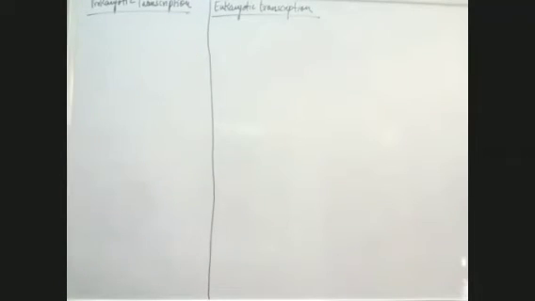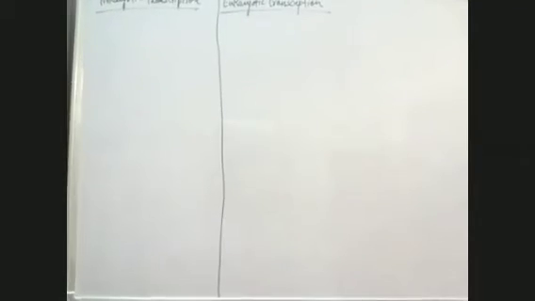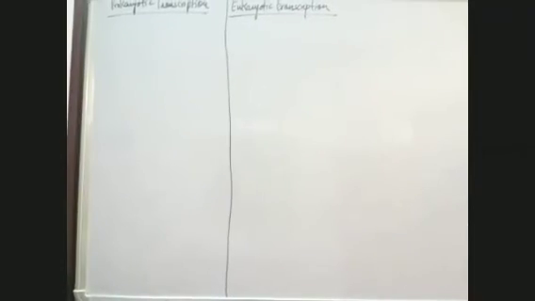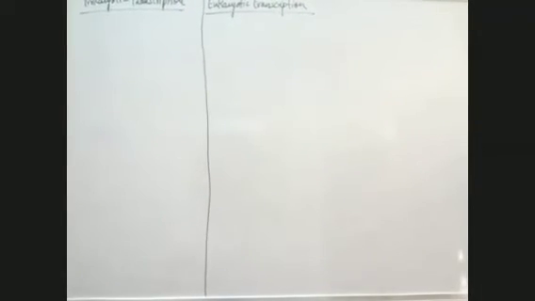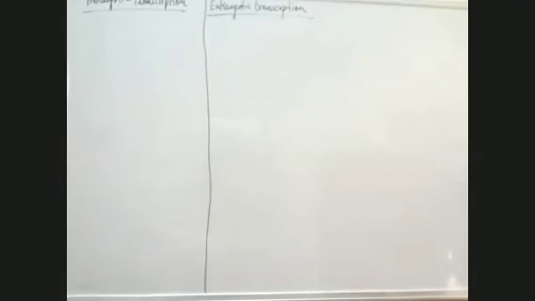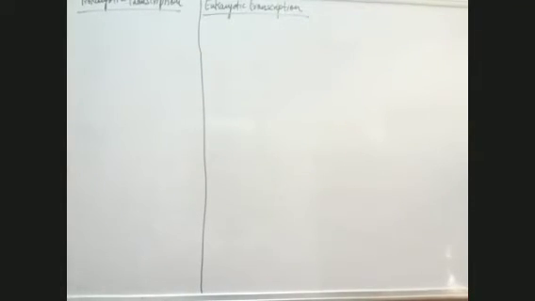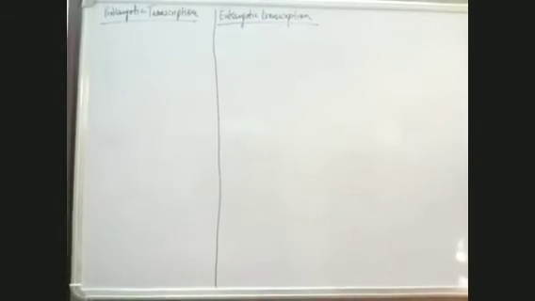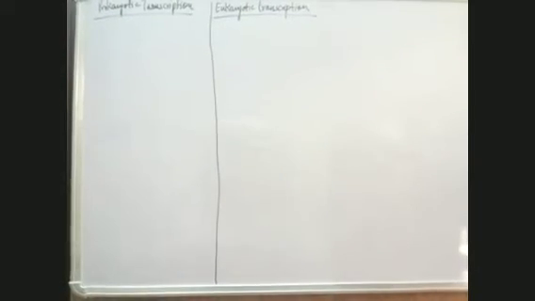See, transcription is the process of synthesis of messenger RNA. How is this process of synthesis of messenger RNA different in prokaryotic and eukaryotic cells? Is this process the same in both cells, or is it different? This is what we want to understand. So let's see how this process is different in both cells.